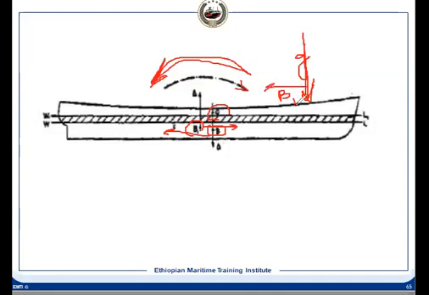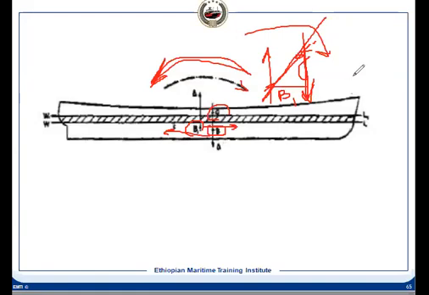That is the reason we have the upward moment, and this is clockwise. At that trim, B and G will be on the same line. That's why the vessel has to trim to bring them back on the same vertical line.